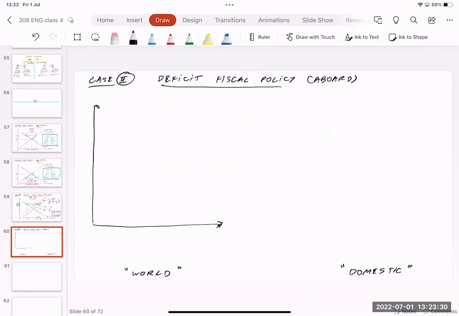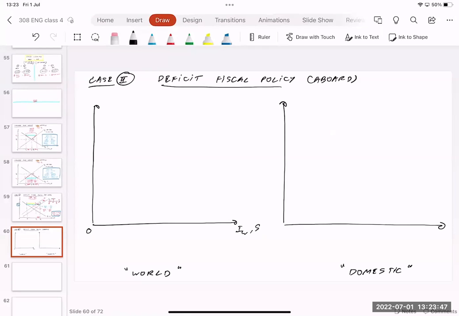So wait a minute. Okay, one on the left and one on the right. Simple like that. For the left hand side, this is for the world market. For the world market, you're going to have investment for the whole world, IW, saving for the whole world, SW, and on the vertical, it's going to be RW, the real interest rate of the world.